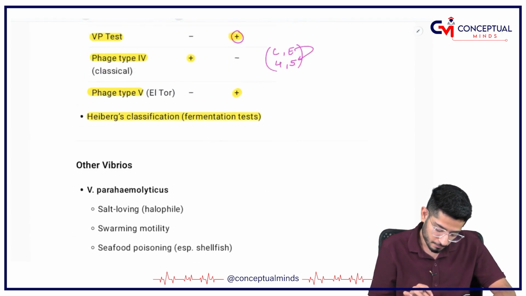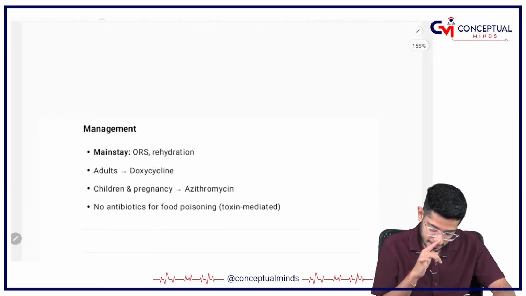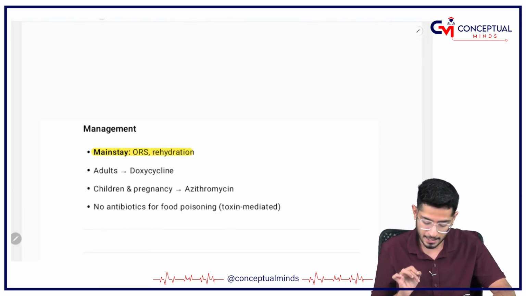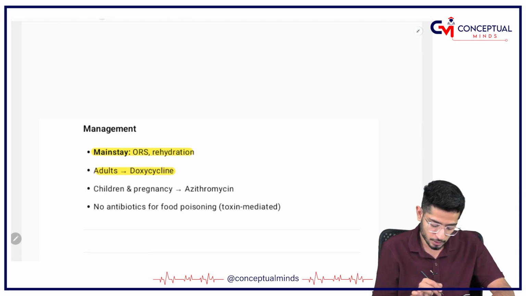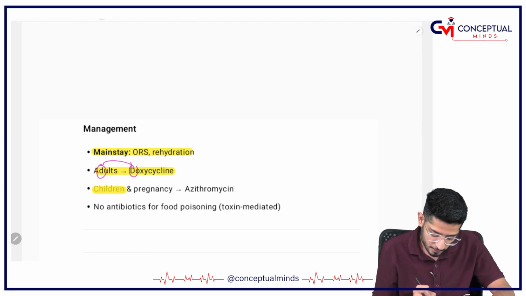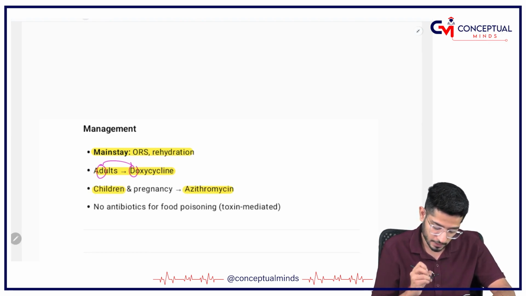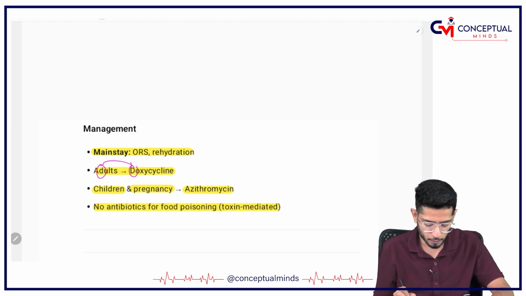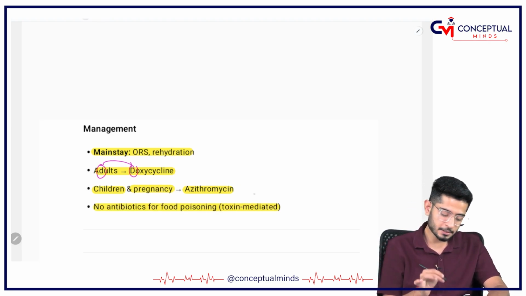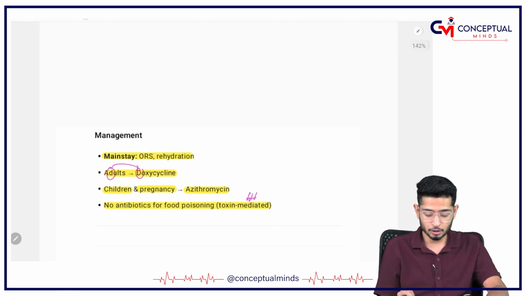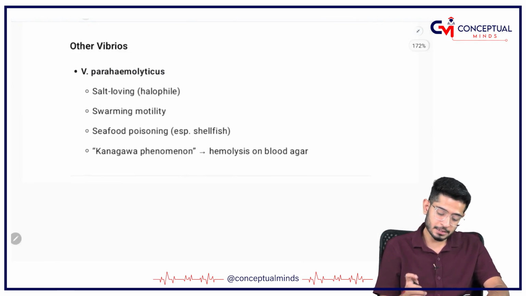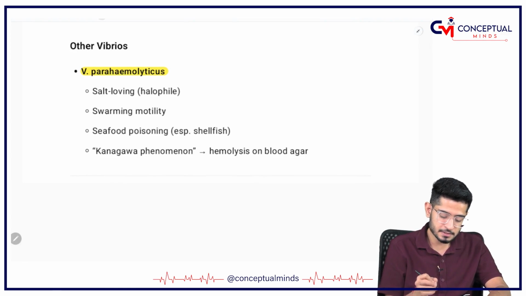Coming on to the management. Okay, so remember management, the main treatment is ORS and rehydration. In adults, you give doxycycline, remember D coming, D-doxycycline. In children, you have to give azithromycin. In children and even pregnancy, because doxycycline is contraindicated, so you have to give azithromycin. But please remember, if it is because of food poisoning, you need not give any antibiotic because it is purely toxin mediated.